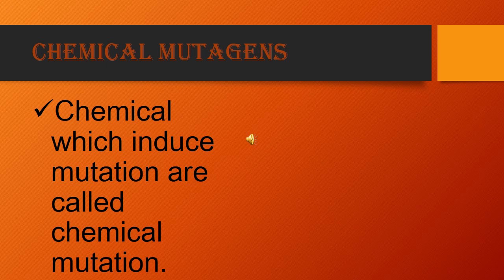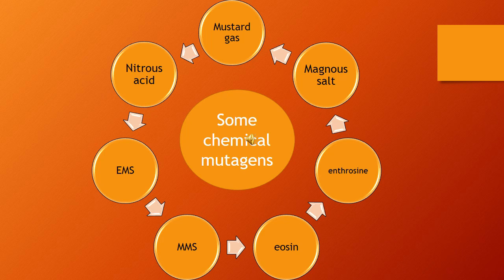Mutation caused by chemical substances is called chemical mutagens. Chemicals which induce mutation are called chemical mutagens. These are some chemical mutagens: mustard gas, nitrous acid, manganese salt, atrazine, eosin, MMS, EMS.